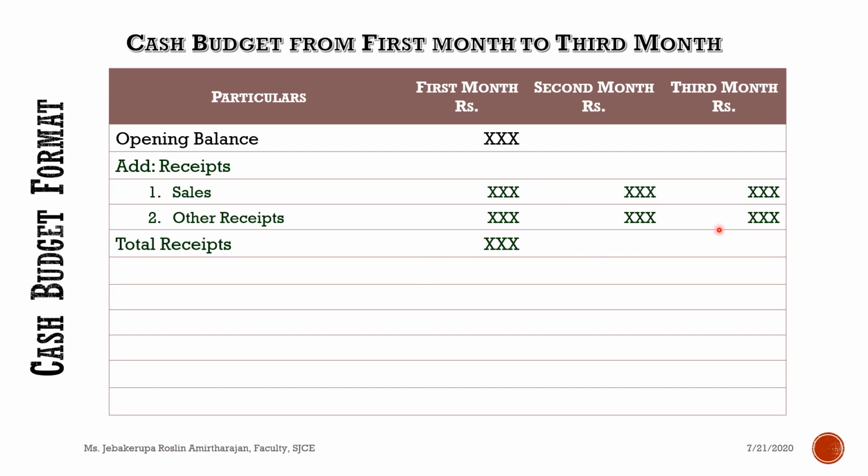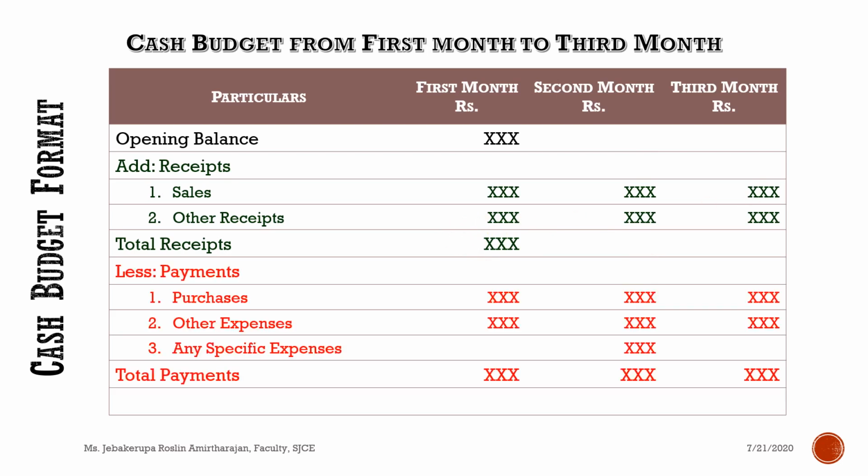Then after that you have to calculate the total receipt. If you notice, I have entered 1 month opening balance, but I have entered 3 months sales and 3 months receipts, yet I have calculated total receipt for only 1 month. So that is what you have to do. First you finish month by month. You should not calculate the total in the beginning itself, because only when you know the opening balance for the second month can you calculate its total receipt. So first you calculate the total receipt only for the first month.